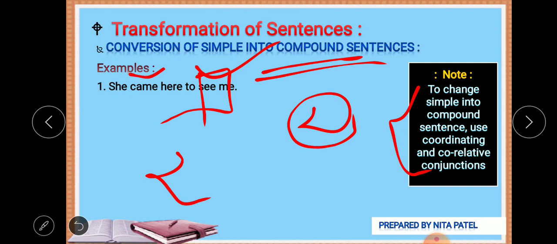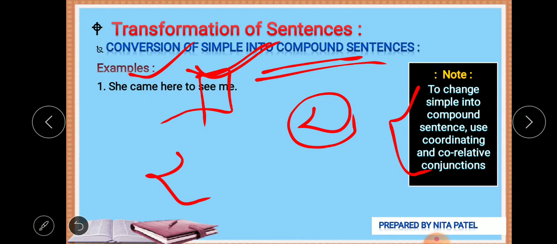So first is came, second is see. We have two verbs, and we can get the help of them to frame it. She came here to see me. We can use fanboys or correlative conjunctions.